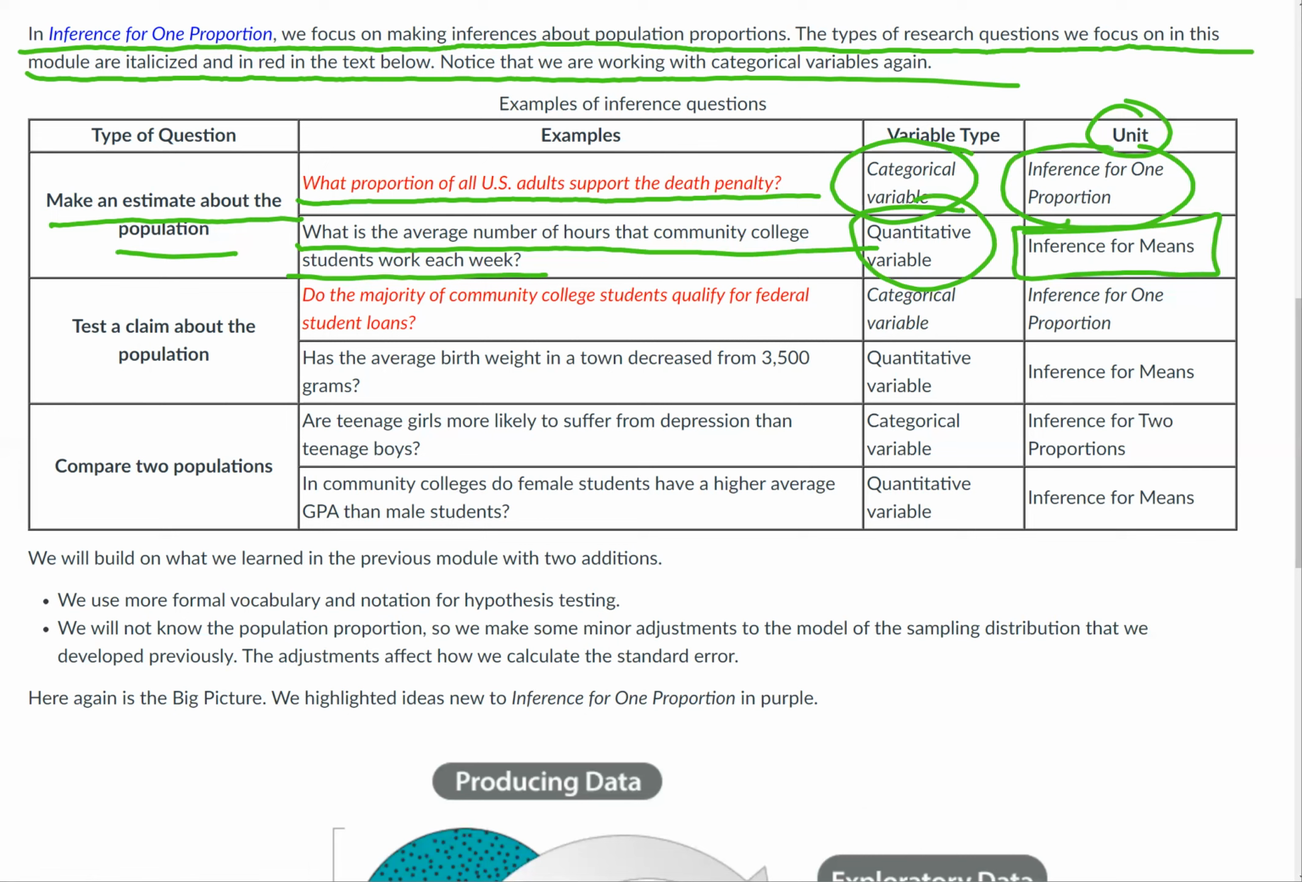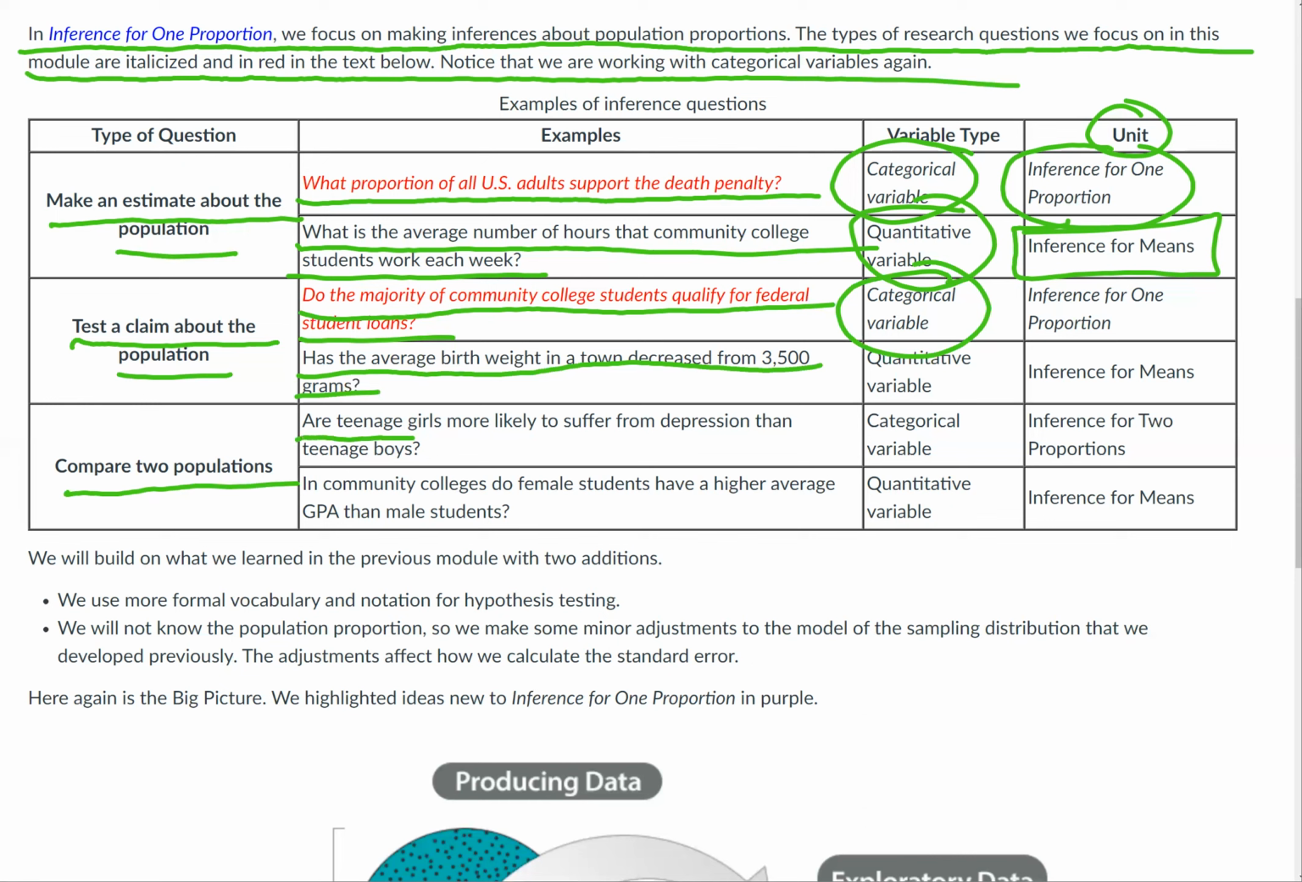And then, for example, if we were testing a claim about the population, questions that we've asked before were quantitative variable type questions where the answer is a number: has the average birth weight in a town decreased from 3,500 grams? We might ask more of a categorical question like, do the majority of community college students qualify for federal student loans? That's a yes or a no, a categorical variable. And then if we would compare two populations,